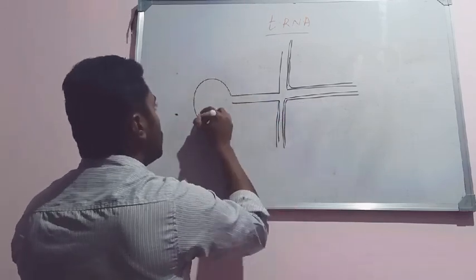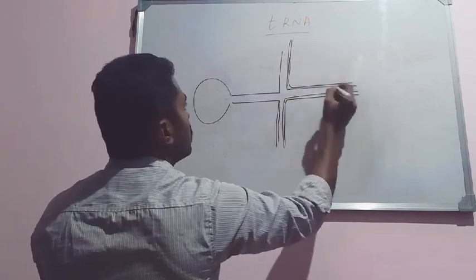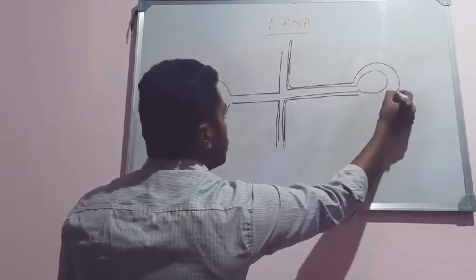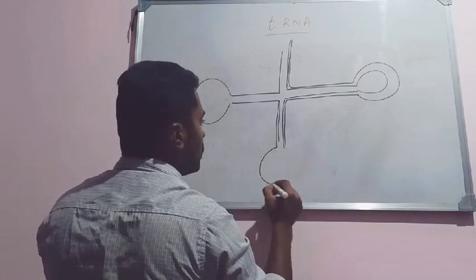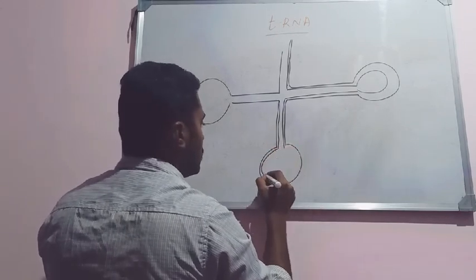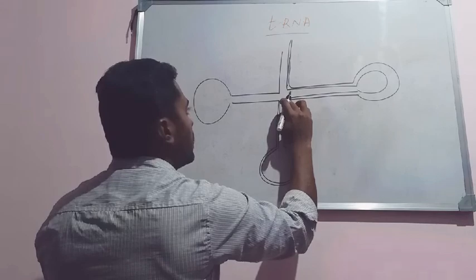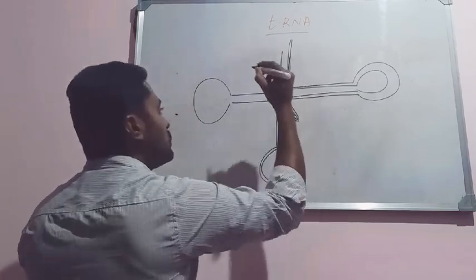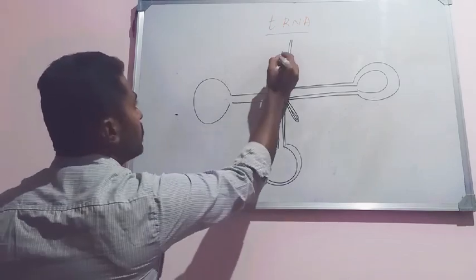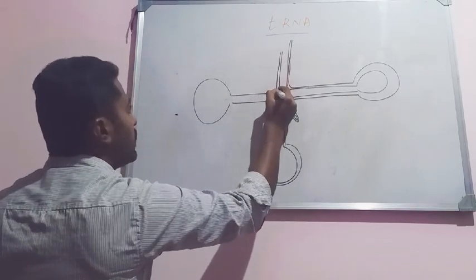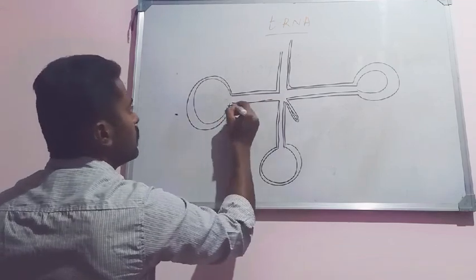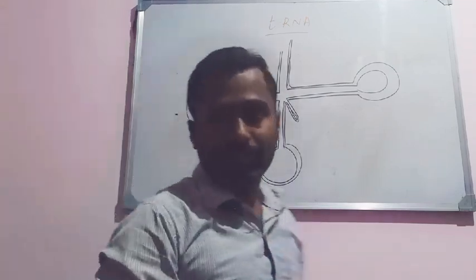This is one loop, this is the other loop, and this one is the next loop. So these are the 3 loops which are found, and there is another small curvature present here, which is called the variable arm. So the 3 loops can be seen here. Okay, so this is the structure.